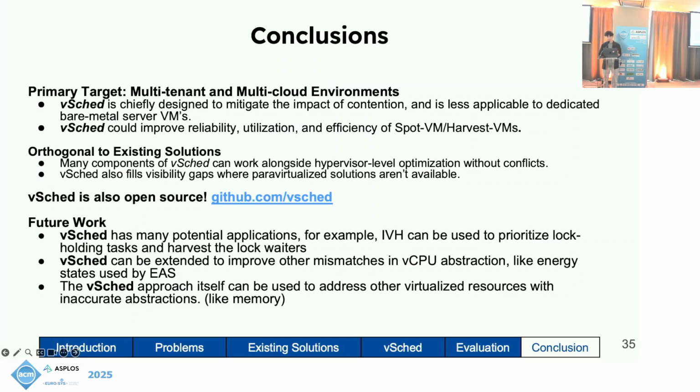vSCHED has many potential applications. IVH can be used to prioritize lock holding tasks and harvest the lock waiters. vSCHED can be extended to improve other mismatches in vCPU abstraction, like energy states used by EAS, and the vSCHED approach itself can be used to address other virtualized resources with inaccurate abstractions, like memory.